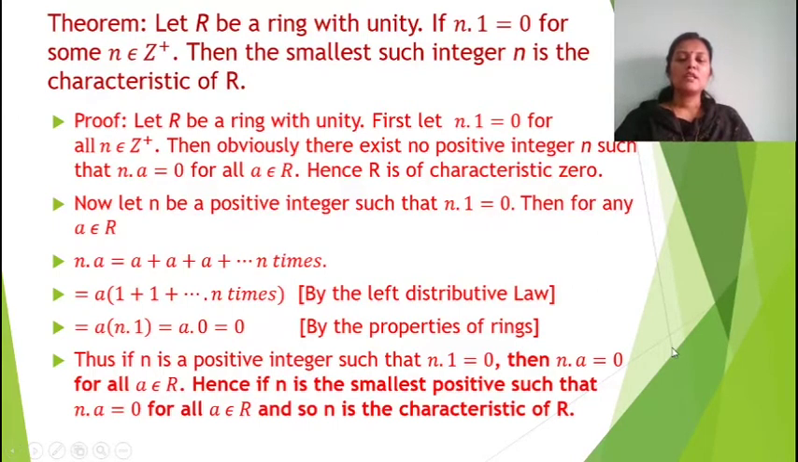Thus, if n is a positive integer such that n into 1 equal to 0, then n into a equal to 0 for all a element of R. Hence, if n is the smallest positive integer such that n into 1 equal to 0, then n is the smallest positive integer such that n into a equal to 0 for all a element of R, and so n is the characteristic of R. By the definition, hence n is the smallest positive integer.